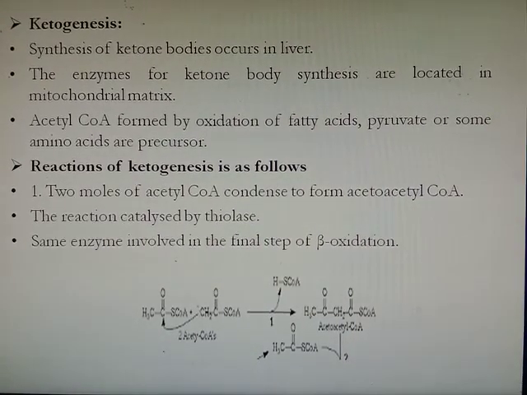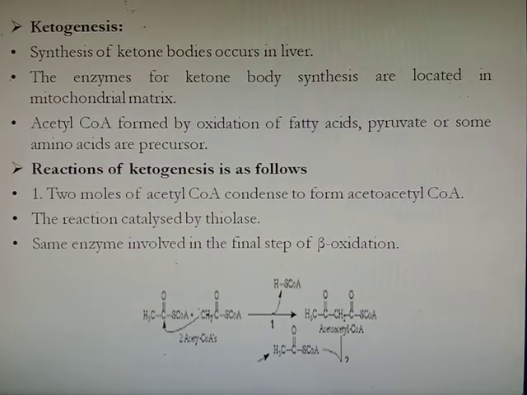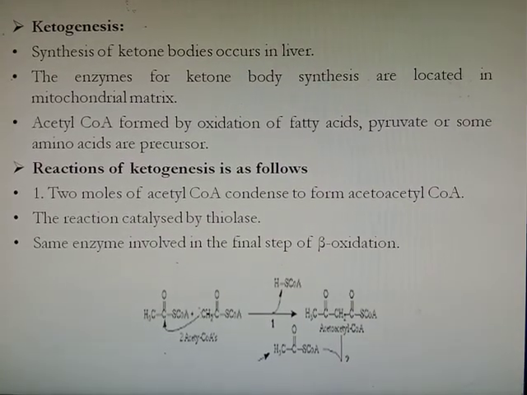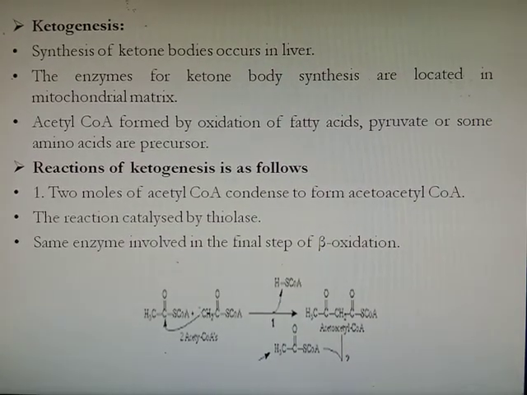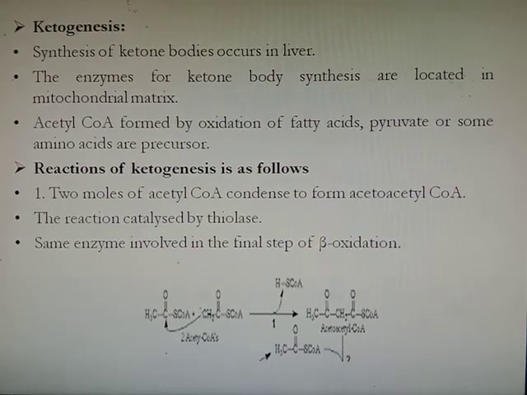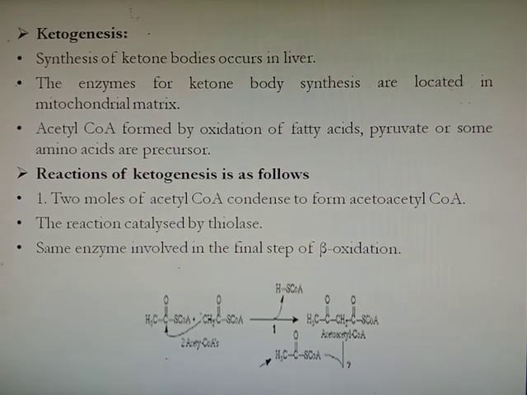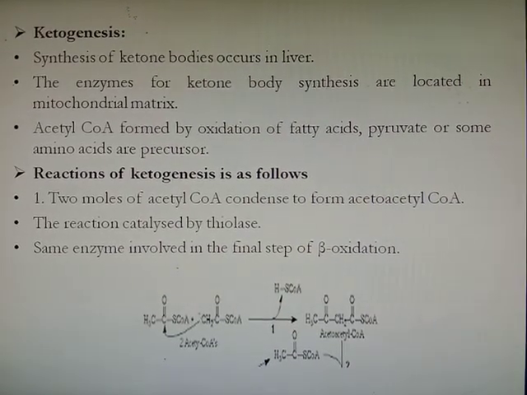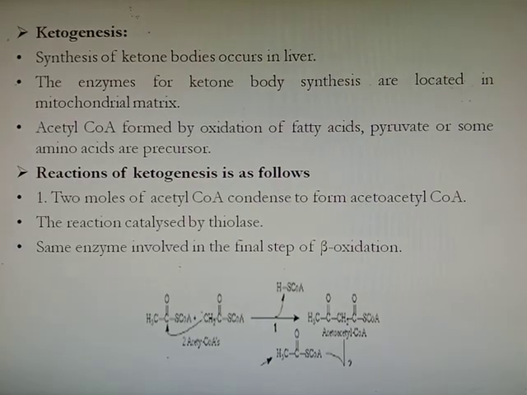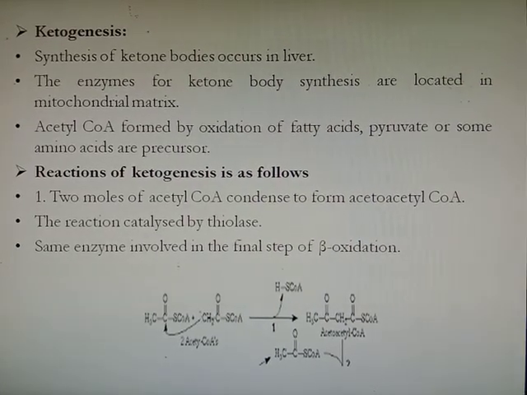Acetyl coenzyme A formed by oxidation of fatty acids, or acetyl coenzyme A produced from pyruvate by the pyruvate dehydrogenase complex, or acetyl coenzyme A obtained from some amino acids are the precursors for ketone body synthesis. The reaction of ketogenesis is as follows.